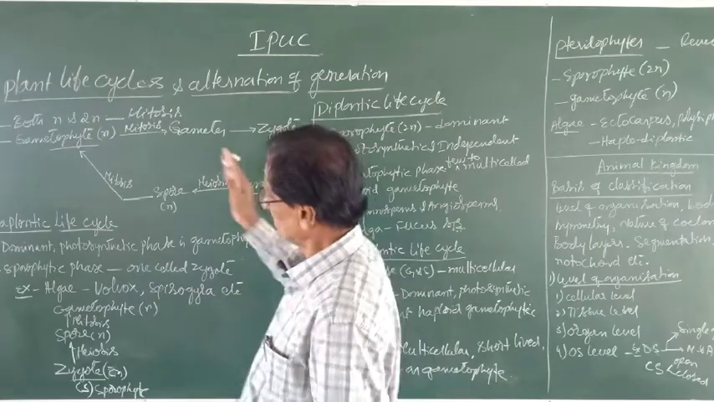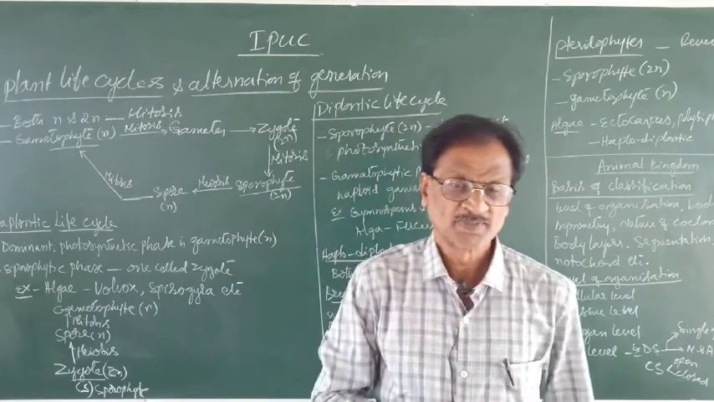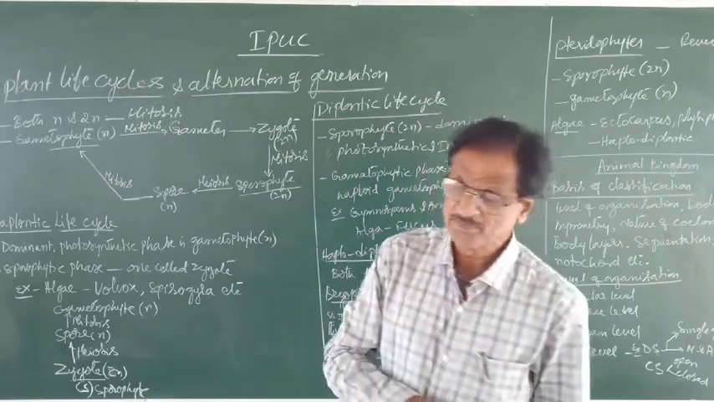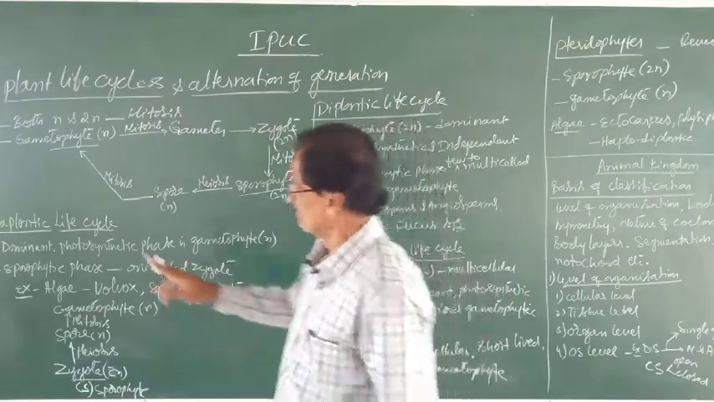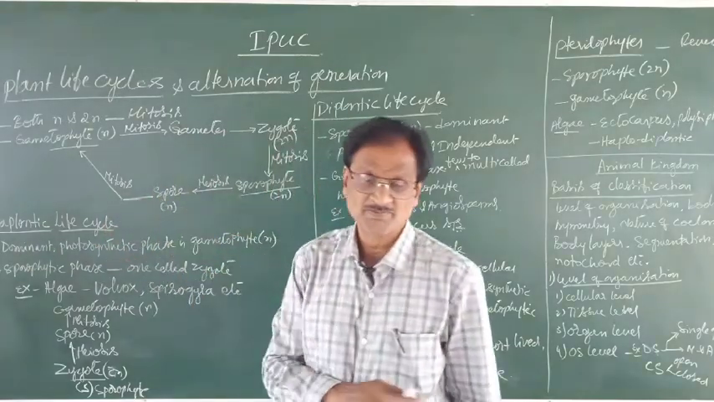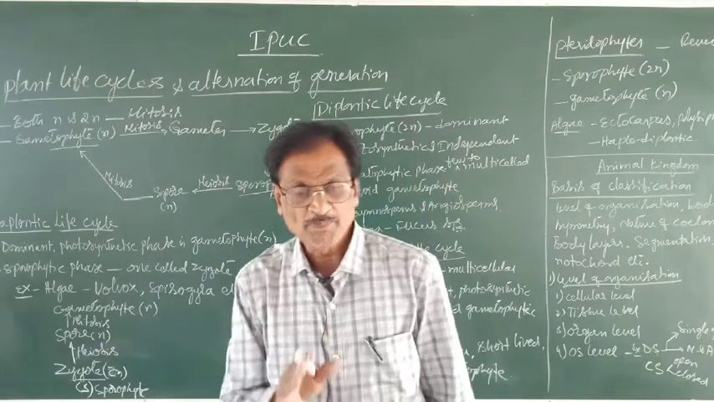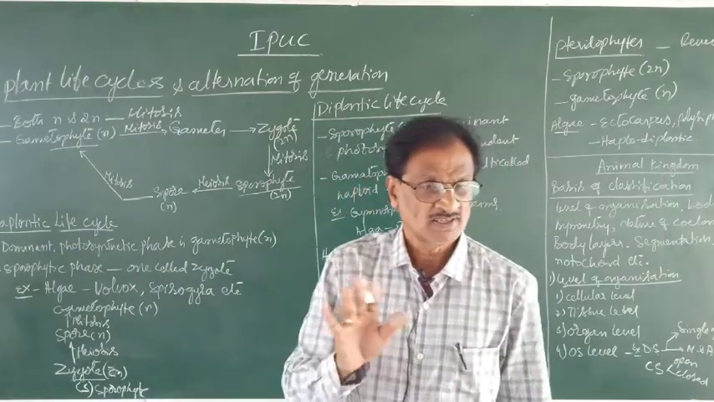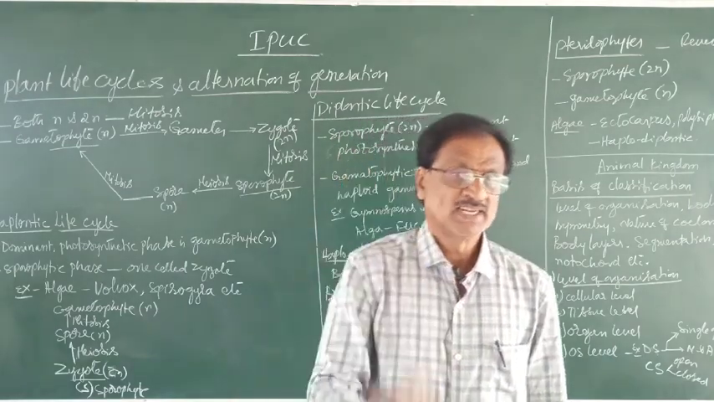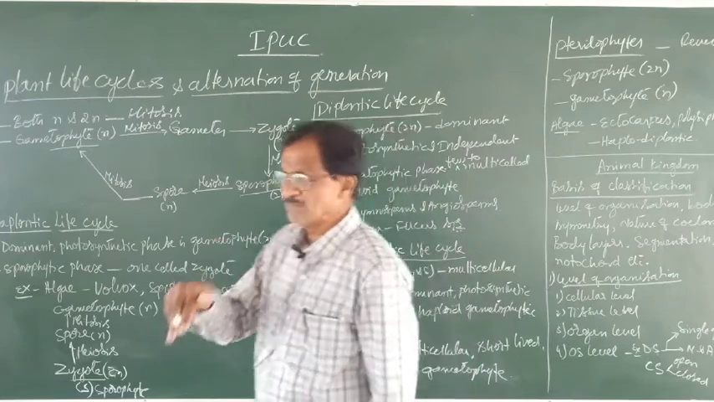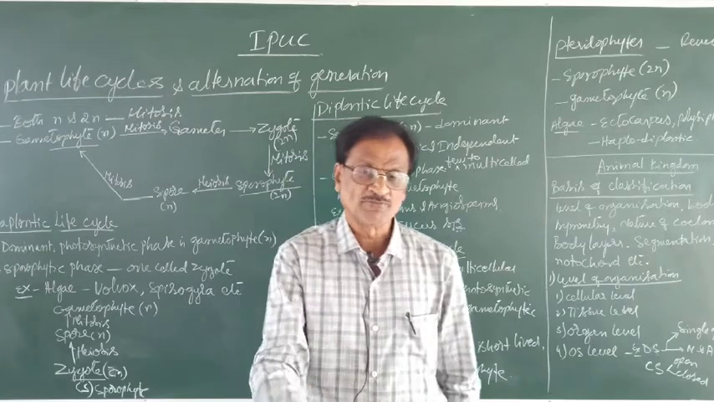Now, let us know the types of life cycles in the plant kingdom or Plantae. There are three types of plant life cycles. Let us take them up one by one. Haplontic life cycle. The term itself indicates that here the haploid phase is what? Dominant, photosynthetic, and independent. Which is the haploid phase? The haploid phase is nothing but the gametophyte.